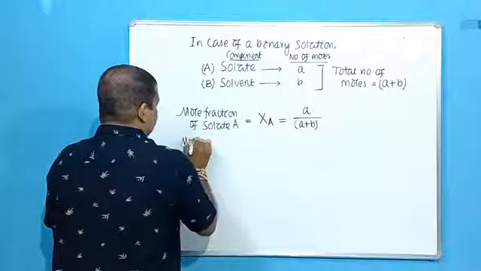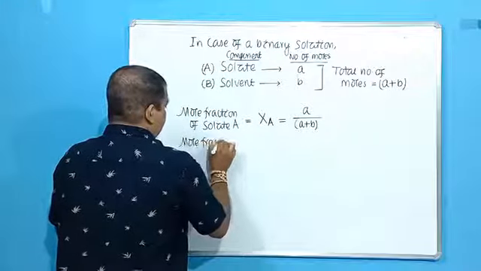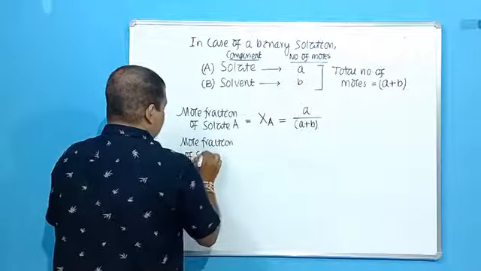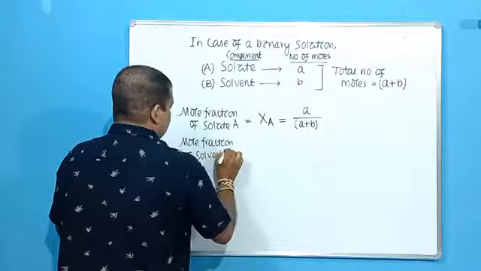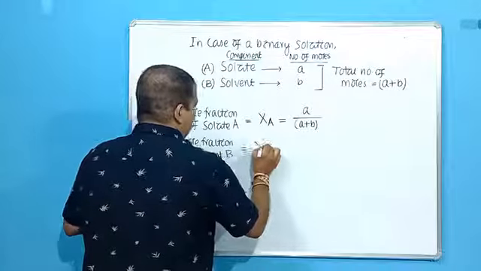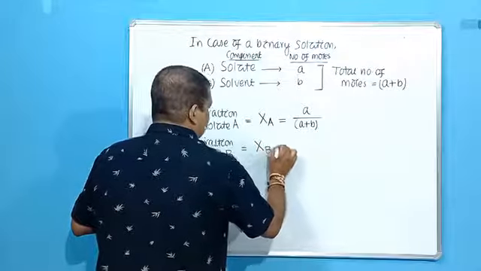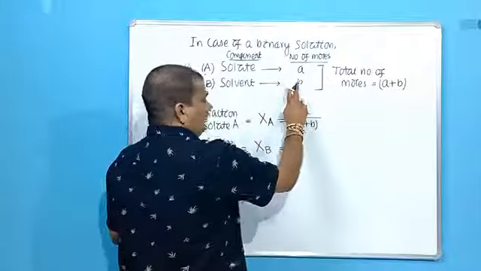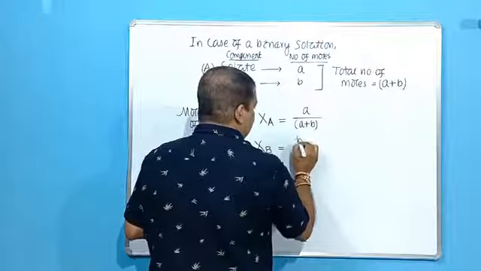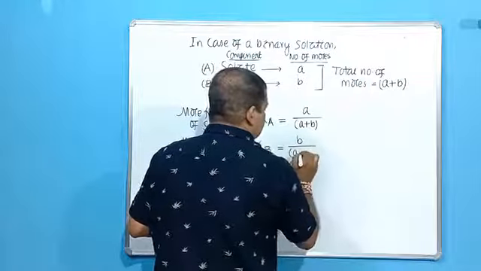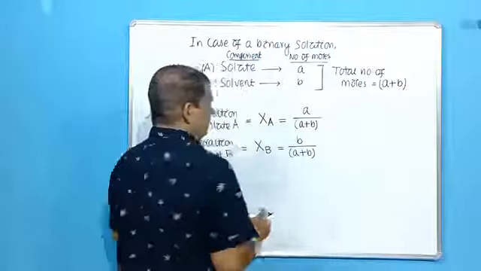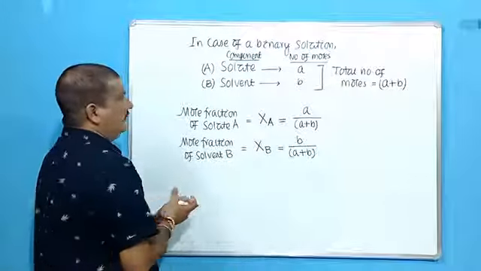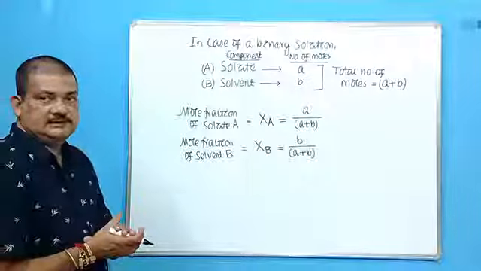Similarly, the mole fraction of solvent B, how to write it? XB will be equal to B, the moles of solvent, divided by the total number of moles, A plus B. Okay. So this is how you have to find out the mole fraction.